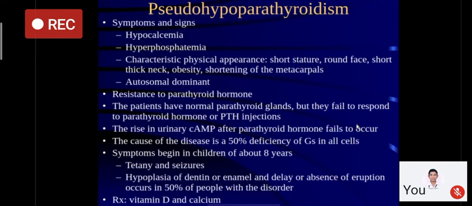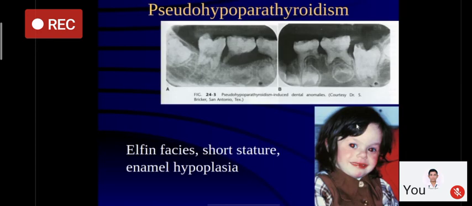Now, this is a photograph of one of the children and the teeth, as you see. These are known as elephant faces. They are short and there is enamel hypoplasia.